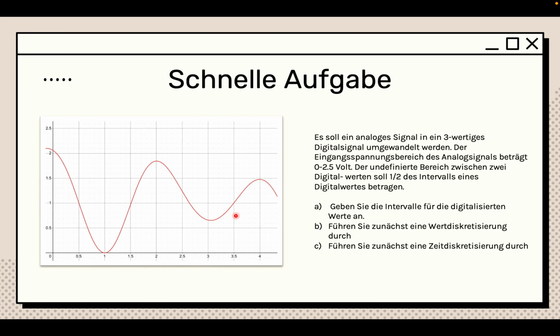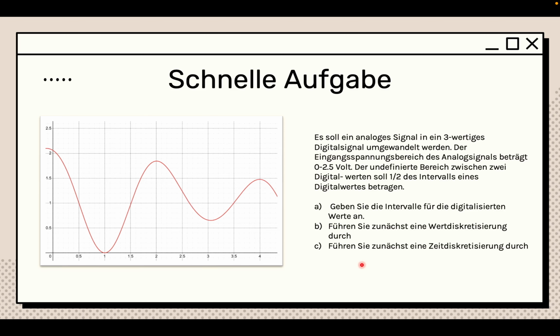So let's go back. It says we have this Aufgabe, or exercise, and we want to do this graph, and in a sense create an analog signal. We have an analog signal, and we want to convert it into a 3-value digital signal. And der Eigenspannungsbereich des Analogsignals beträgt von 0 bis 2,5 Volt. And the undefined area between two digital values should be 1/2 of the interval of a digital value. First, they ask us to find the interval. So let's continue.